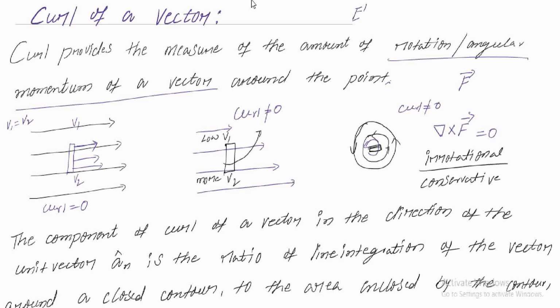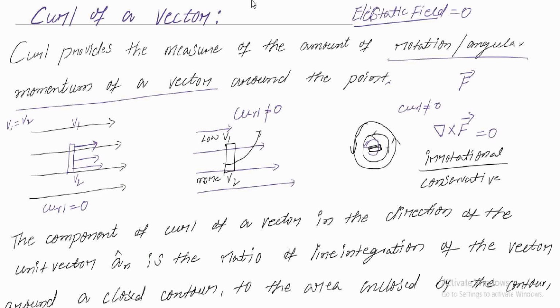For electrostatic, what will be the curl? For the electrostatic field, the curl equals 0. Remember this one. For the electrostatic field, the curl equals 0. Curl equal to 0 is for the electrostatic field.